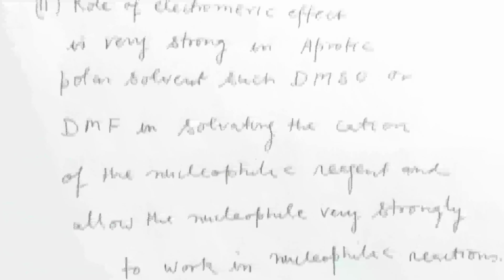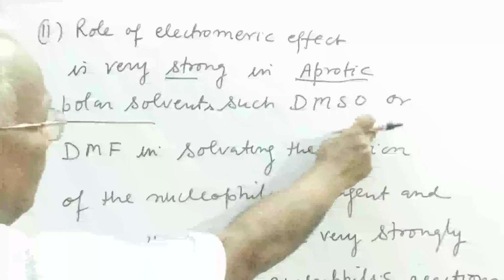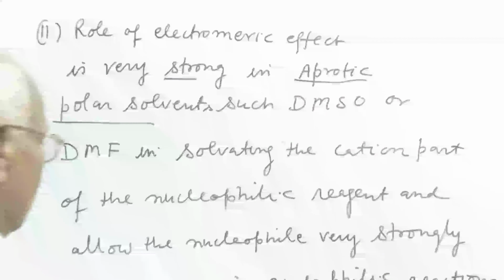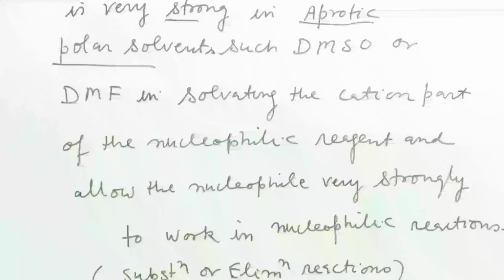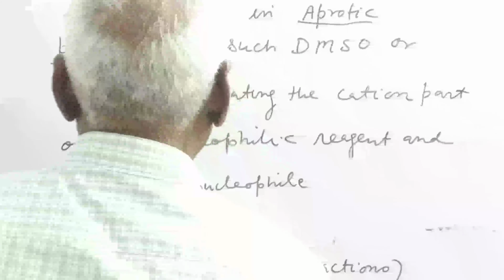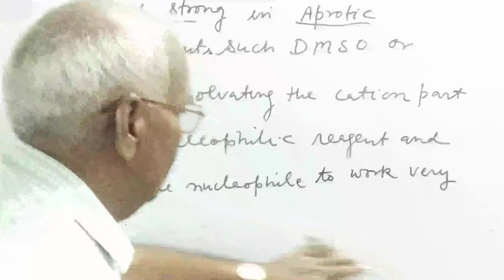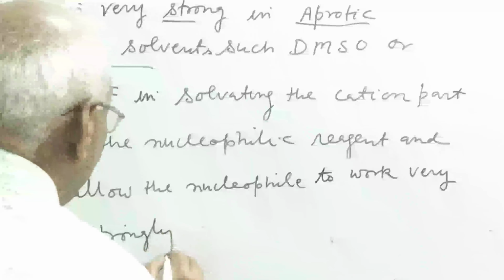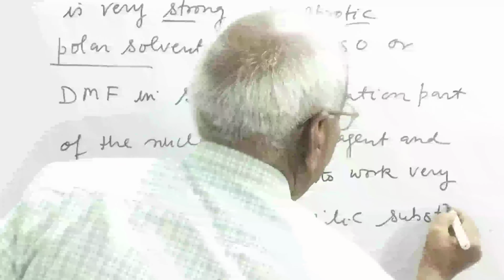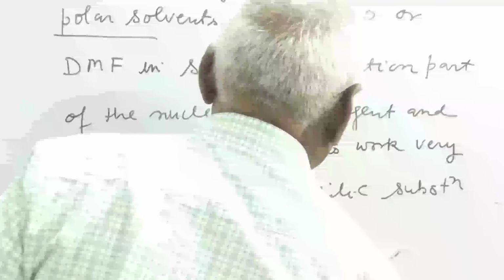So the role of electromagnetic effect is very strong in aprotic polar solvents such as dimethyl sulfoxide or dimethyl formamide in solvating the cation part of the nucleophilic reagent and allowing the nucleophile to work very strongly in nucleophilic substitution reactions or in elimination reactions.